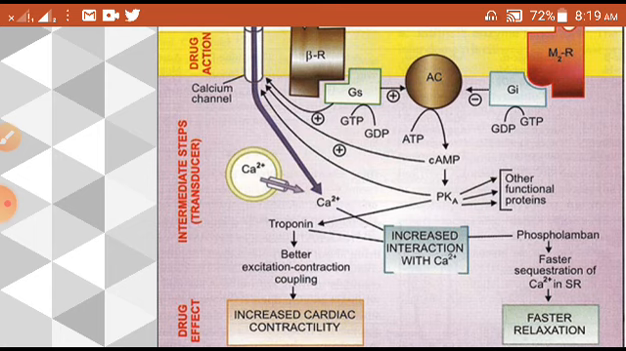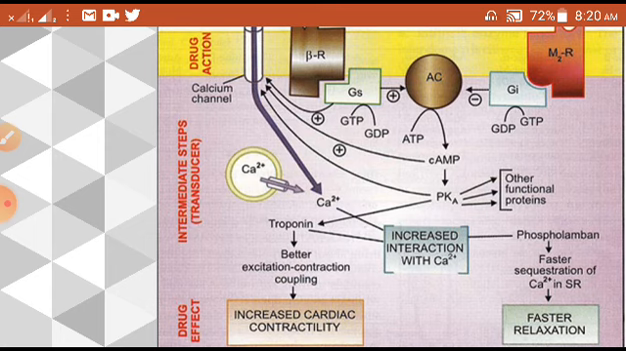it also stimulates the intracellular stores of calcium to release more calcium. Also, the activation of Gs, the activation of cAMP, and the activation of protein kinase A all have a role on the calcium channel. They open the calcium channel and the calcium entry increases.